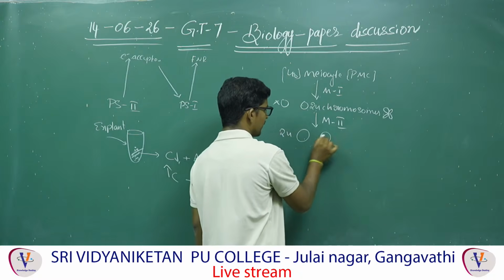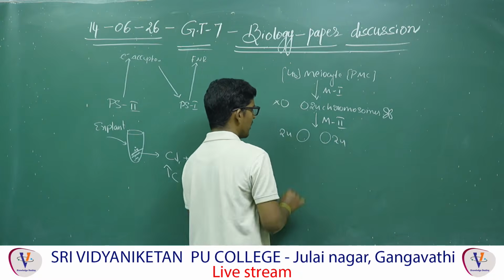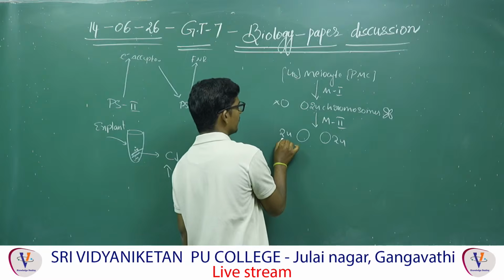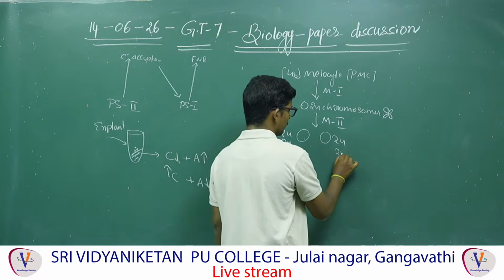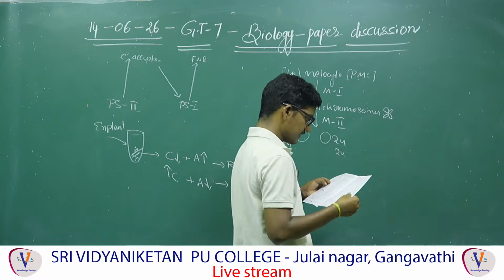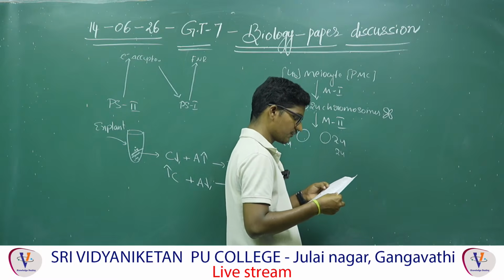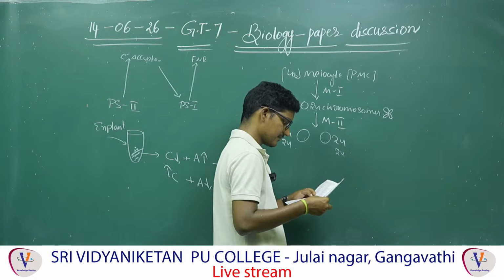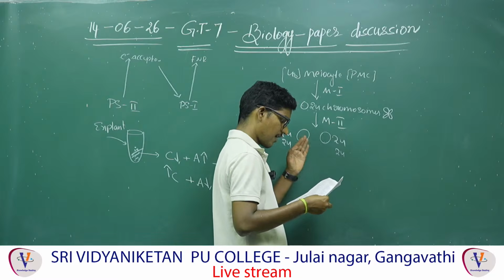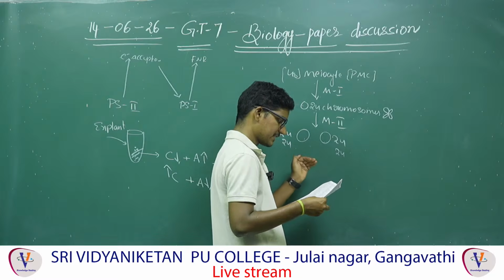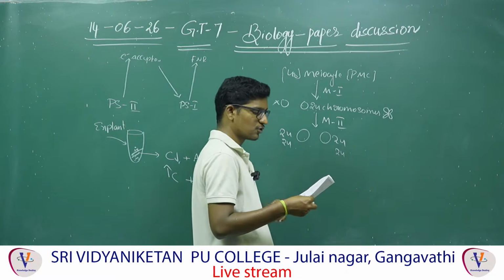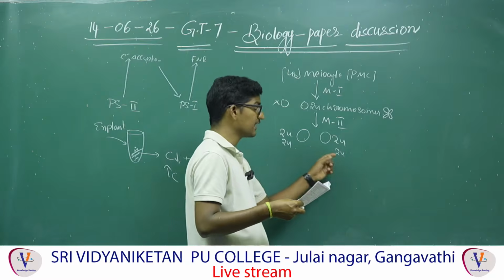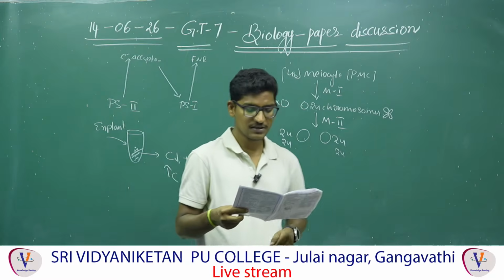So, the answer will be 12 chromosomes and 24 chromatids. How many chromosomes and chromatids will be present in each of the resulting cells? Okay. So, the answer is the fourth one. 24 chromosomes, so 48 chromatids actually.